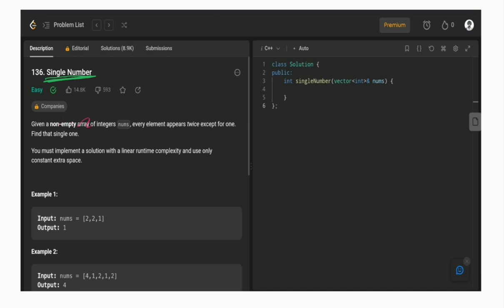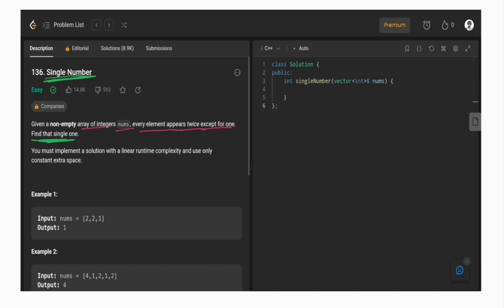What is the question saying? Given a non-empty array of integers, nums, meaning the array has elements for sure; it is not empty. Every element appears twice except for one. We need to find the single one, the element which appears only once in the given array, except for all of the others, which appear twice.